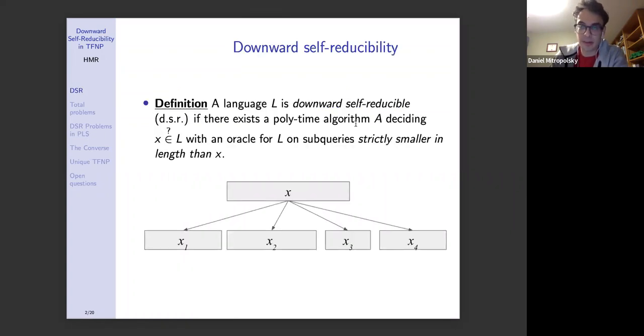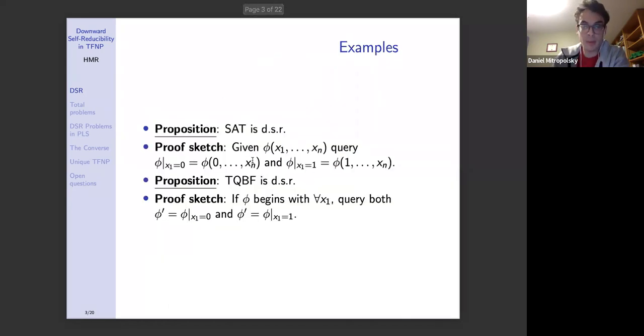So what is downward self-reducibility? A reminder, you may have seen this definition a long time ago. A language L is downward self-reducible, or DSR, if there exists a polytime algorithm A deciding whether a string X is in L with an oracle for L, but on subqueries that are strictly smaller in length than X. Okay, so here are some examples.